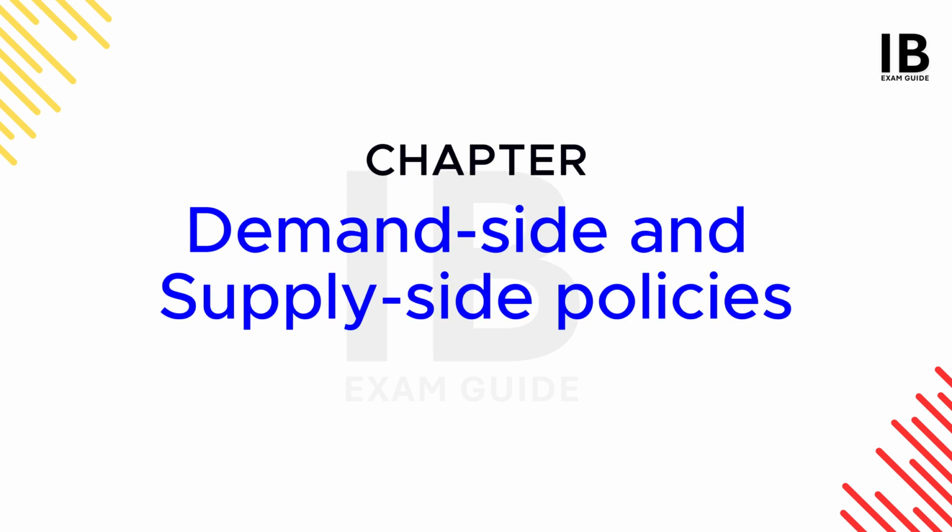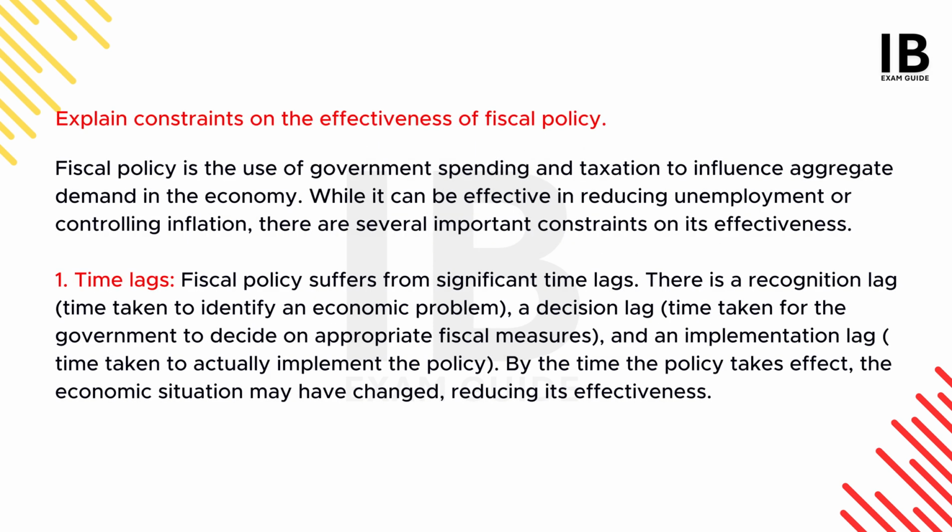Chapter: Demand-side and supply-side policies. Explain constraints on the effectiveness of fiscal policy. Fiscal policy is the use of government spending and taxation to influence aggregate demand in the economy. While it can be effective in reducing unemployment or controlling inflation, there are several important constraints on its effectiveness.